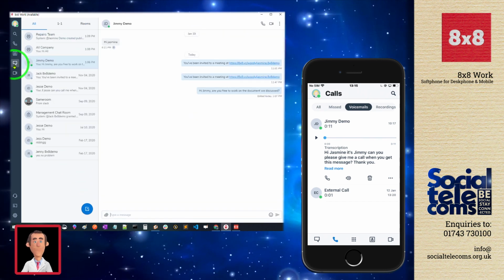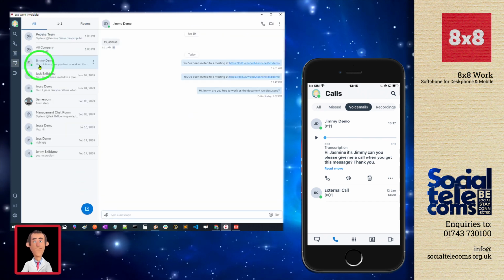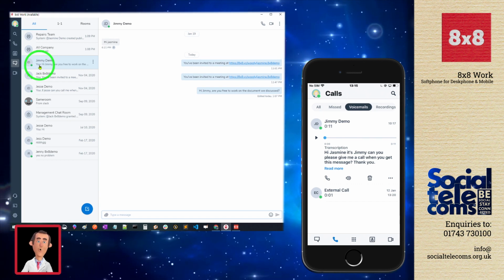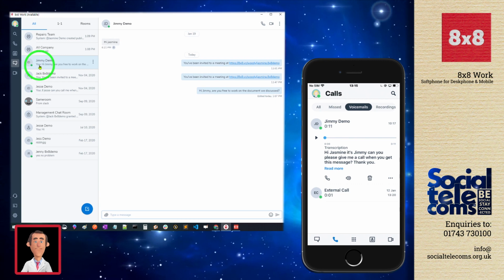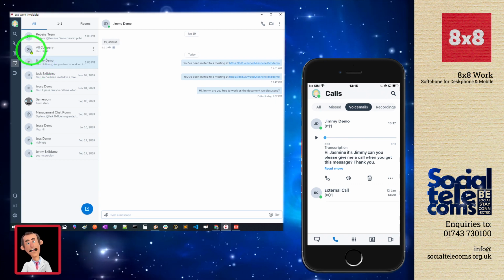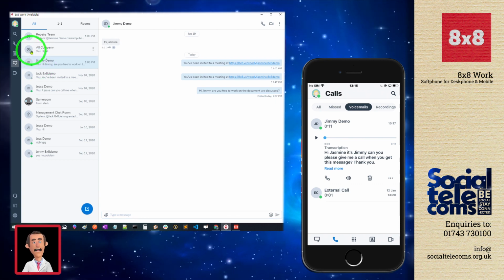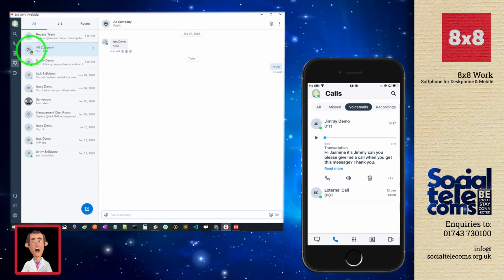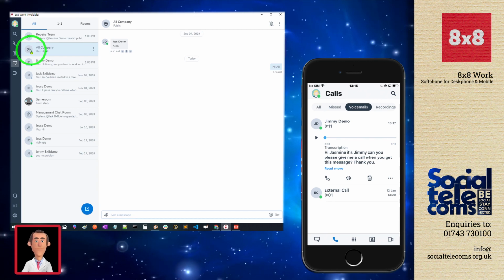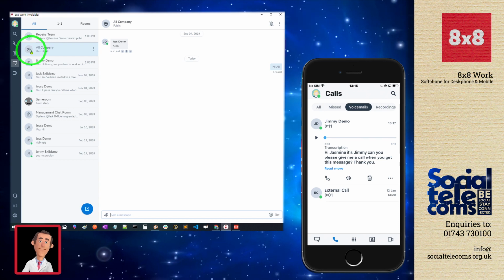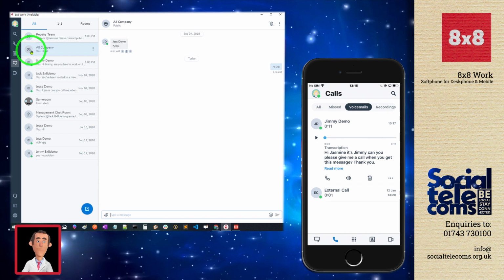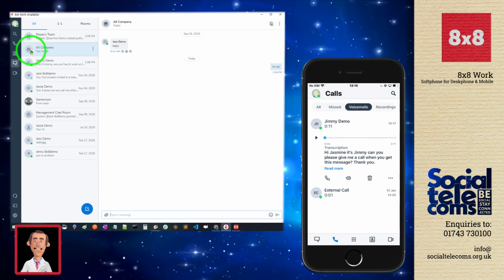Instant messaging. So with the instant messaging, we offer one-to-one, user-to-user instant messaging capabilities. And then you also get the ability to create messaging rooms. So multiple users can be part of these rooms. They can share and collaborate on documents, and they can also be made public, or they can be made private, so they're not searchable via the corporate directory. You have to be manually added into a private room to see any of the content in there.